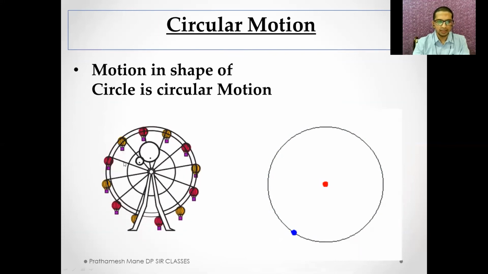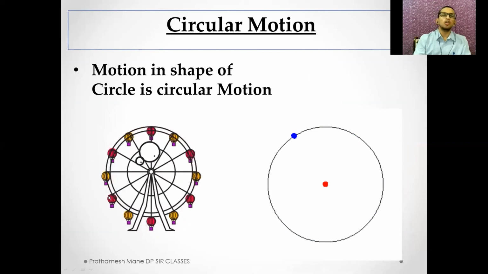We have one example here. You all must be knowing this. This is known as the giant wheel or the Ferris wheel. This is also a good example of circular motion. We have a lot of examples of circular motion: the wheels of any vehicle, the ceiling fan in your room right now, the merry-go-round, the Ferris wheel, all of these are circular motion.